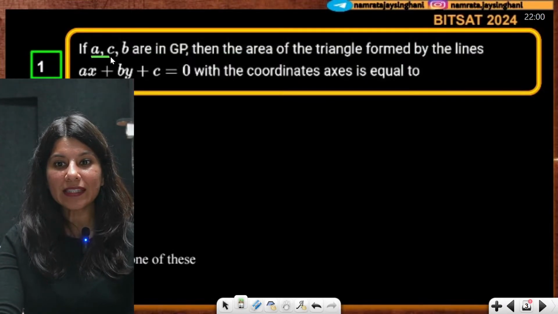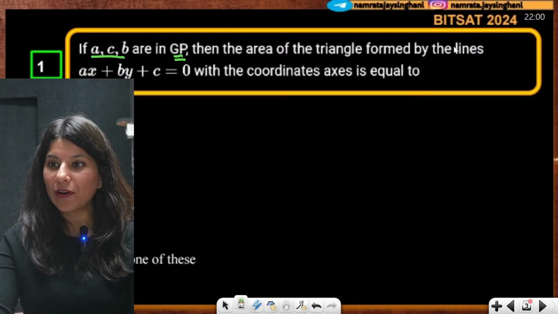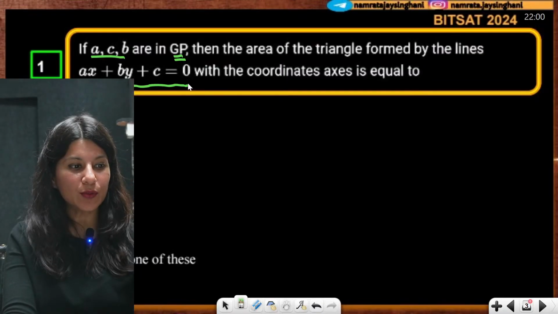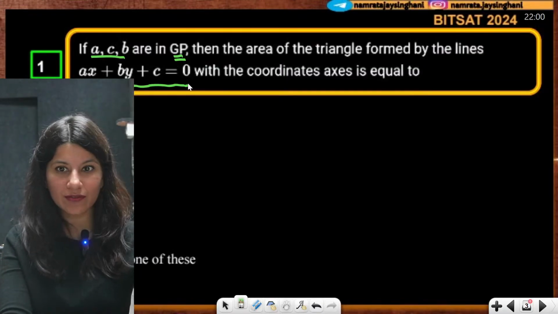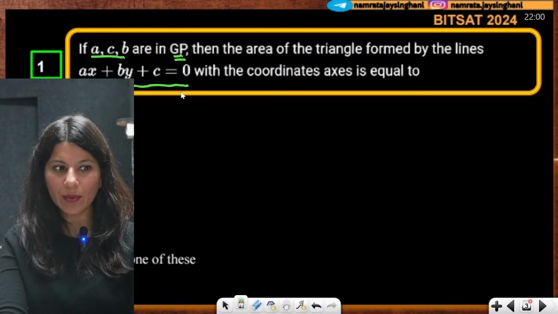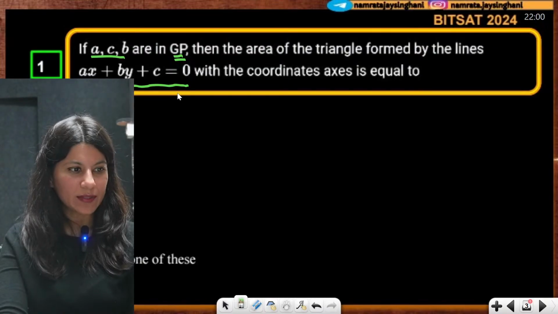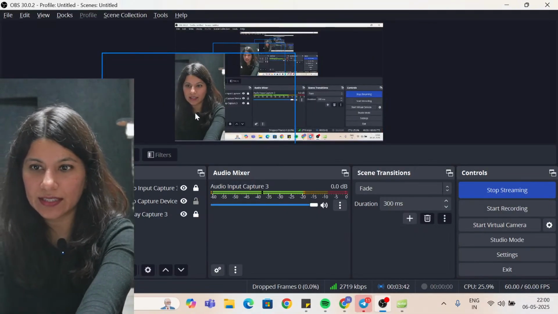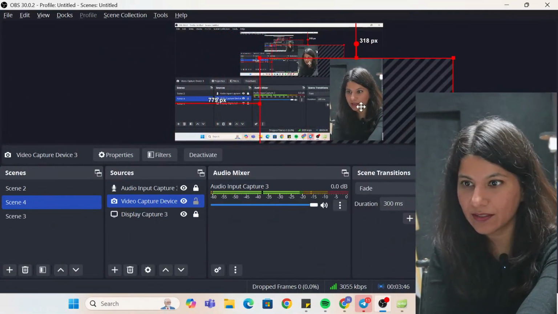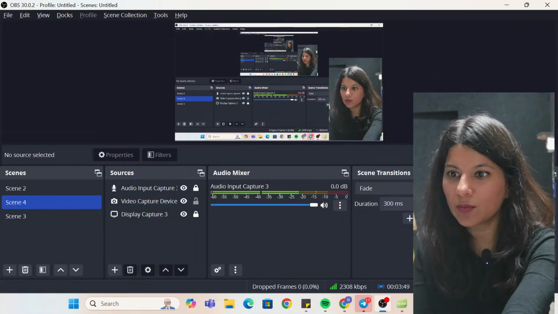If A, C, B are in geometric progression, then find the area of the triangle formed by the line AX plus BY plus C equals 0. I hope the question is visible to you guys. The options are not visible, right? Let me shift myself towards the right hand side. Yes, that will look a little better. This view is much better.